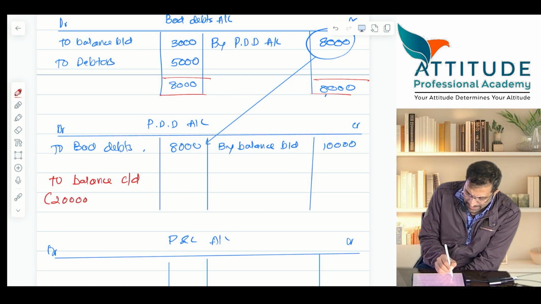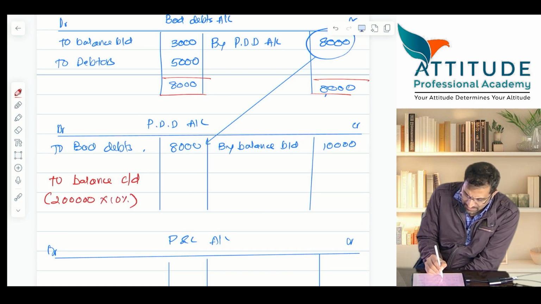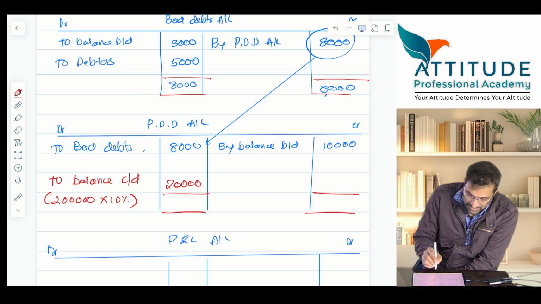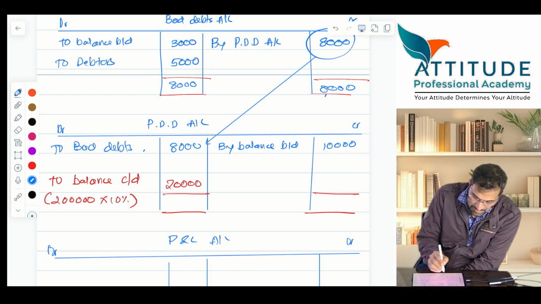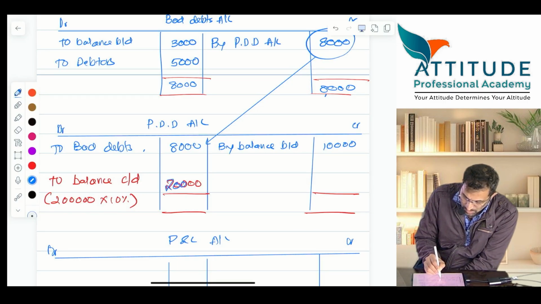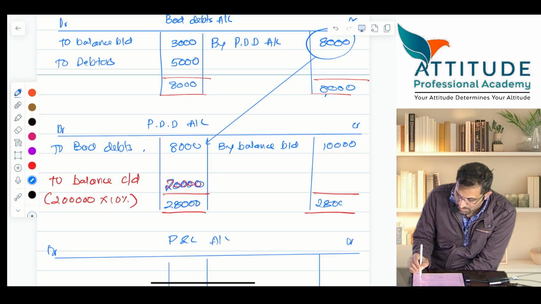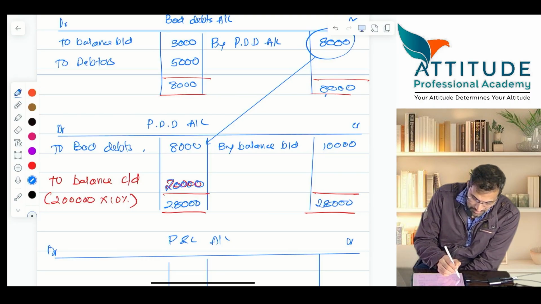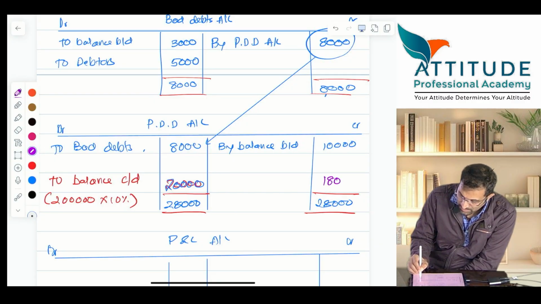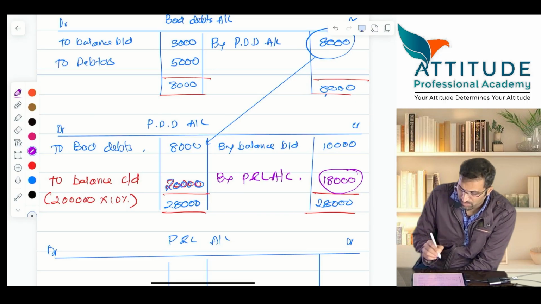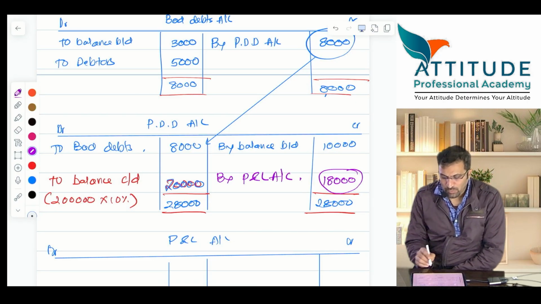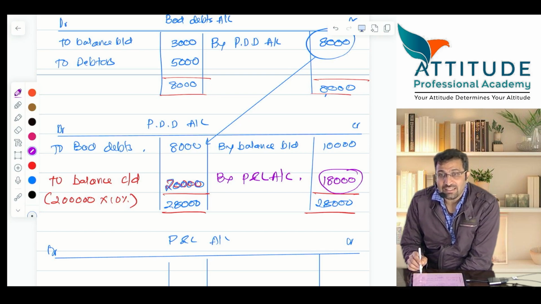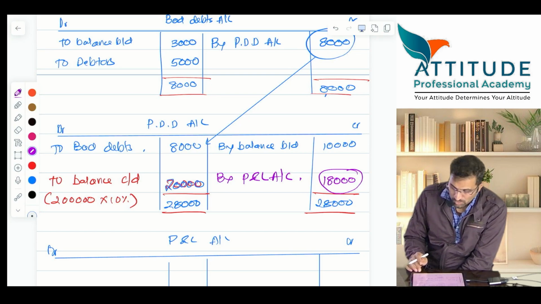Debtors are 2 lakhs, 10% on this. So how much should come here? 20,000 should come. So when 20,000 comes, how much comes here? 28,000. What is the balancing figure? 18,000. Now this 18,000 is by profit and loss account. So the entry is not for 20,000. The entry is for what? 18,000.